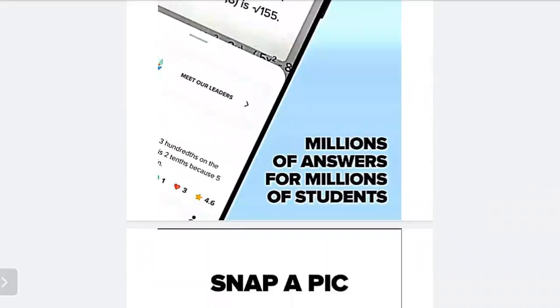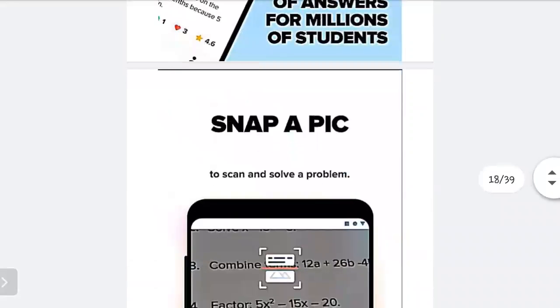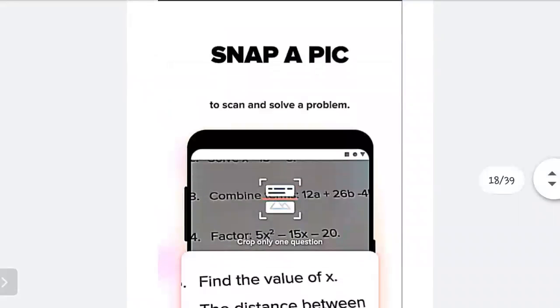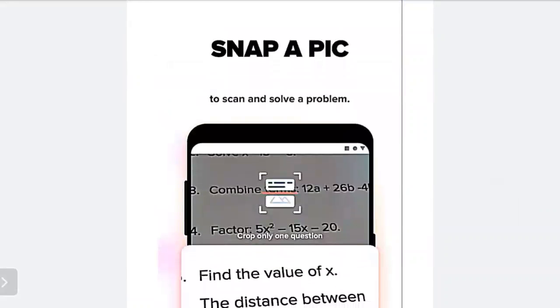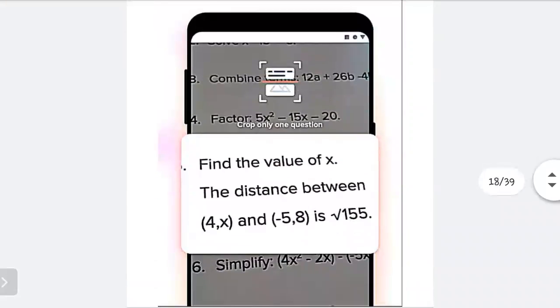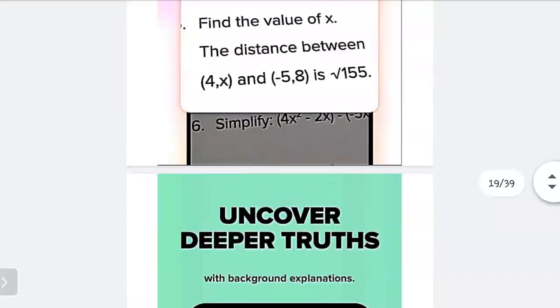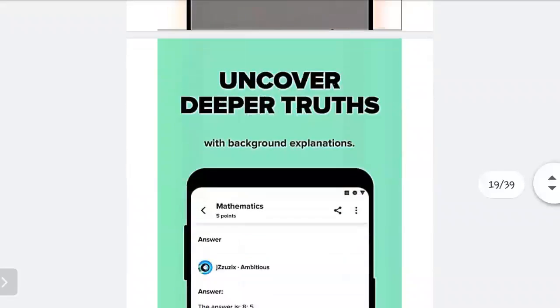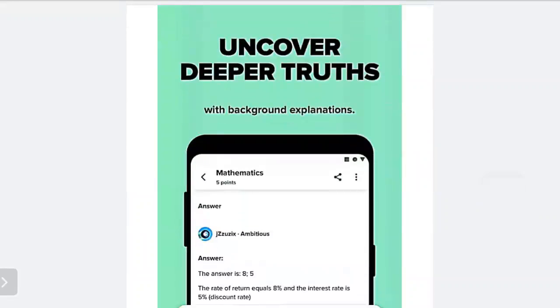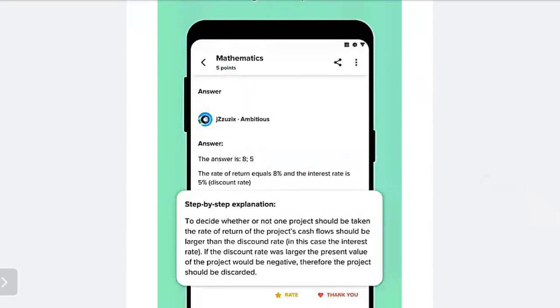I will suggest you this app, and you can even take a pic of one question. Snap a pic to scan and solve a problem. You can just take a picture of one question and you will get millions of answers to that question. And it uncovers deeper truth with the background explanation. It also explains step by step.